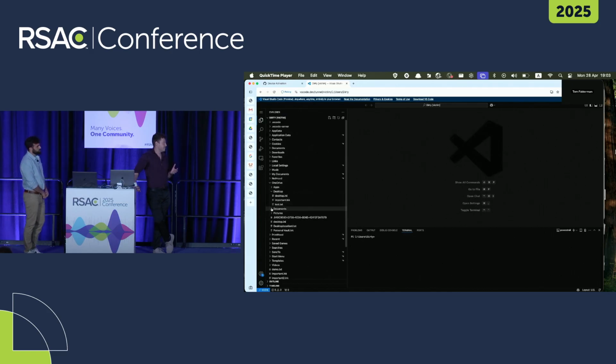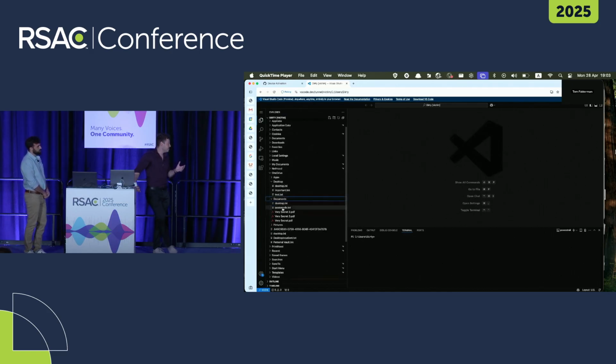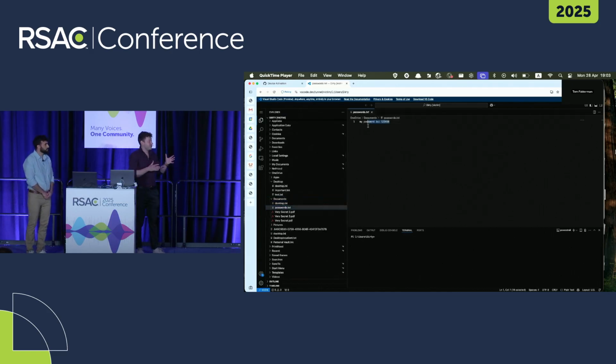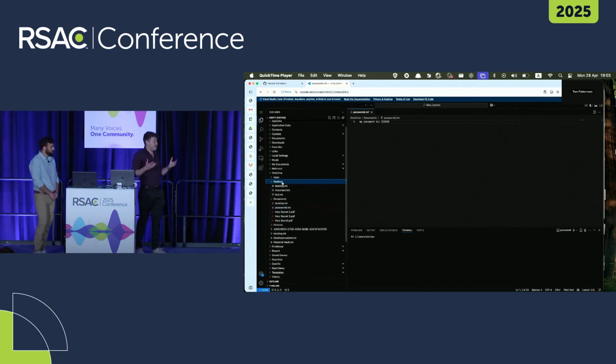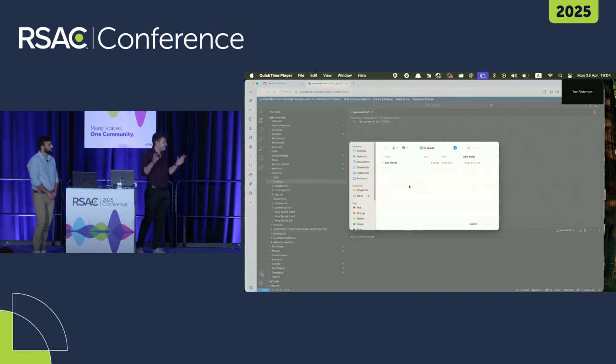Those are the ones that I created, and let's open the documents folder. And here I can see some password file. I can just open it. I can see some very secret PDF files, and I can just download them, as you can see, to my machine. Works flawlessly. And I can also upload files to the victim machine through that.